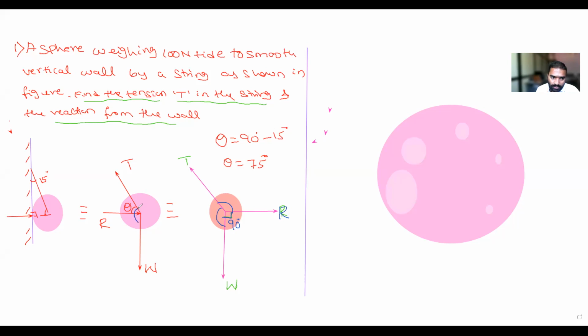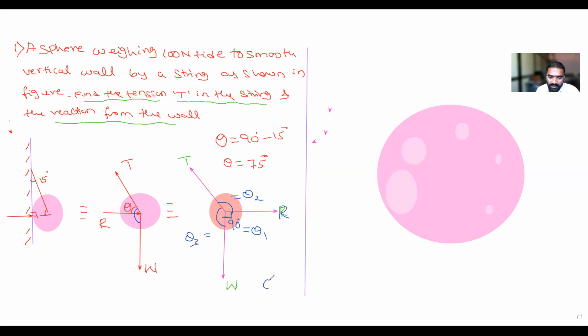This angle is equal to this total angle. I need to find out this total angle, which is initially 90 degree, so 90 plus theta. Is it correct? This is equal to 90 plus theta. I will take this one as theta 1, this as theta 2, and this one as theta 3.